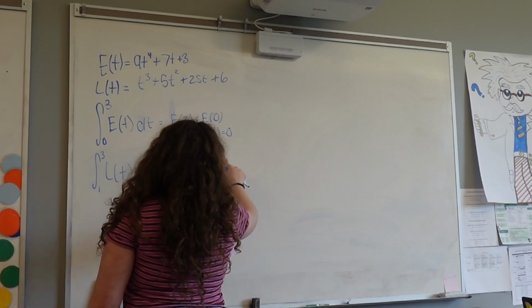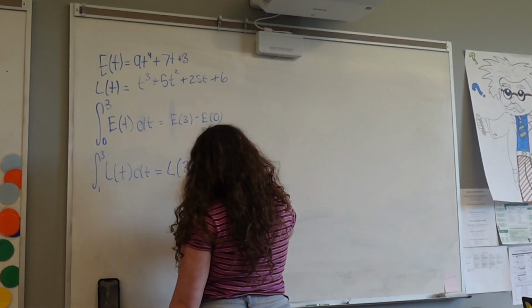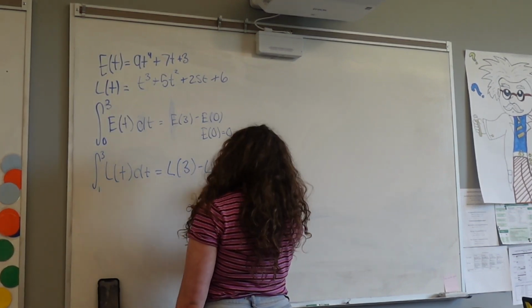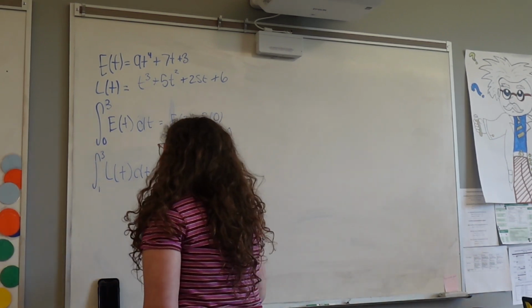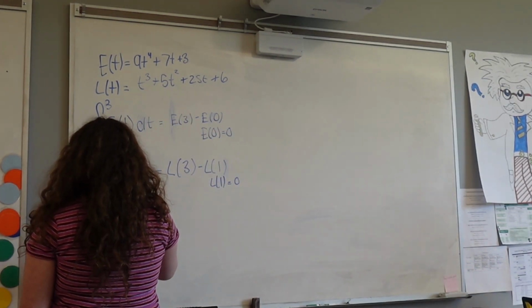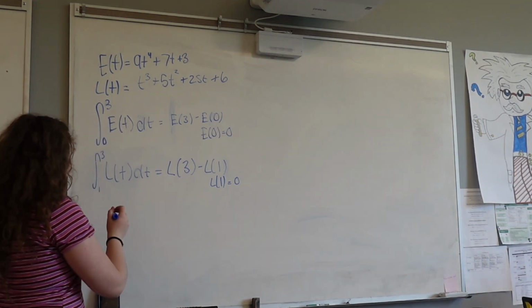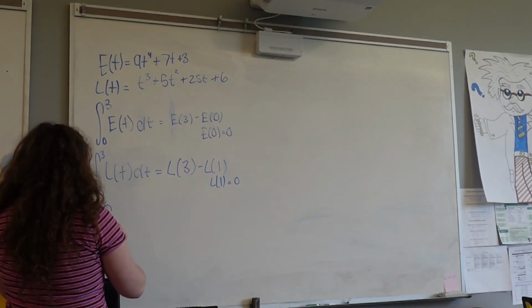Now the total number of guests who have left the restaurant 3 hours after opening is being written on the board. Since guests are starting to leave at the first hour after opening, the integral from 1 to 3 of L of t represents the total number of guests who have left the restaurant.